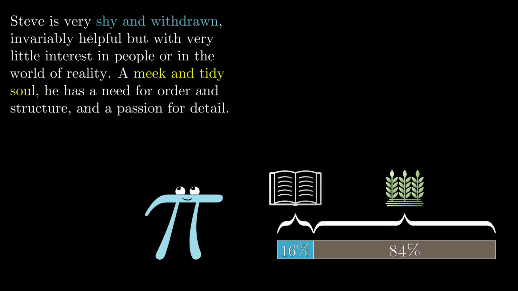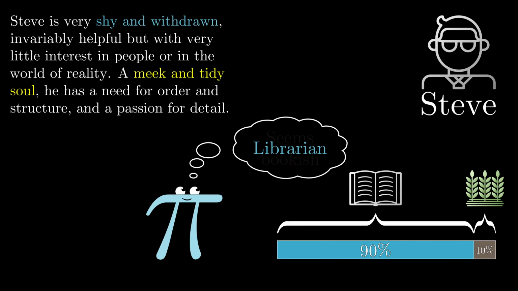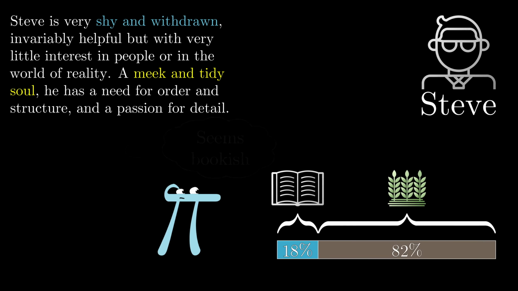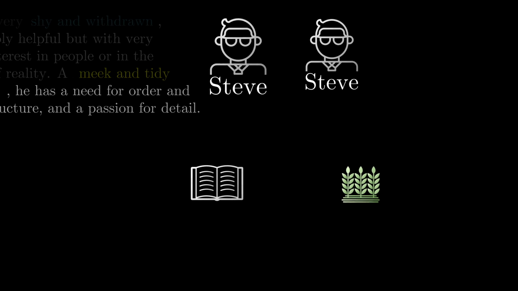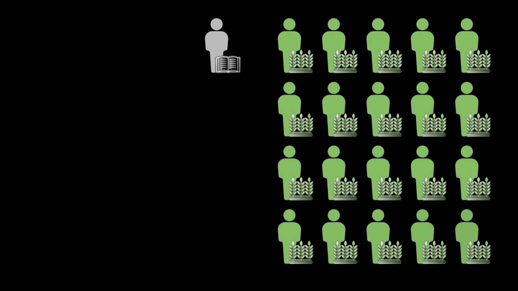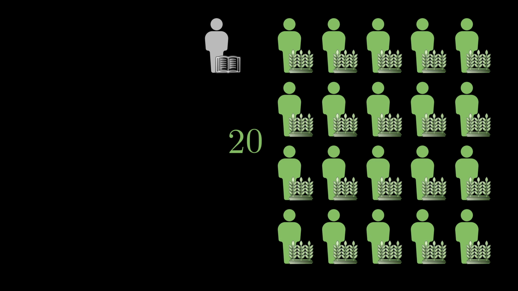According to Kahneman and Tversky, after people are given this description of Steve as a meek and tidy soul, most say that he's more likely to be a librarian. After all, these traits line up better with the stereotypical view of a librarian than a farmer. And according to Kahneman and Tversky, this is irrational. The point is not whether people hold correct or biased views about the personalities of librarians and farmers. It's that almost nobody thinks to incorporate information about the ratio of farmers to librarians in their judgments. In their paper, Kahneman and Tversky said that in the US, that ratio is about 20-1. The numbers that I could find today put that actually much higher, but let's stick with the 20-1 number, since it's a little easier to illustrate and it proves the point just as well.